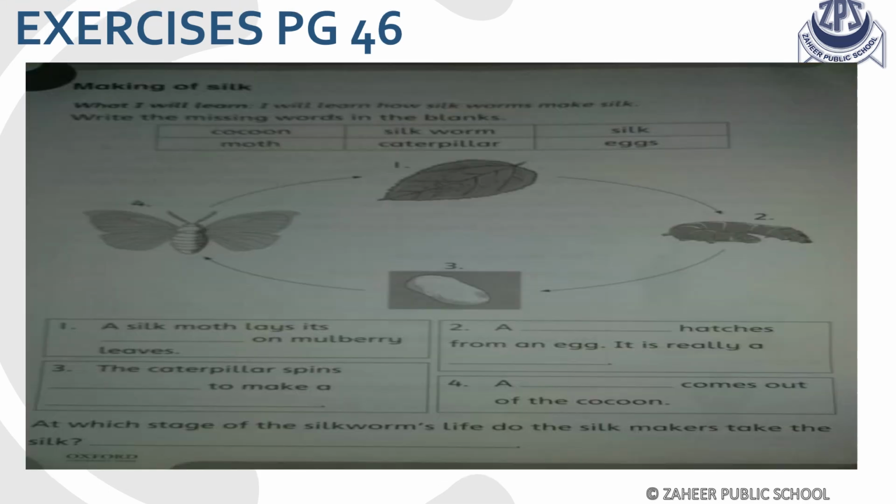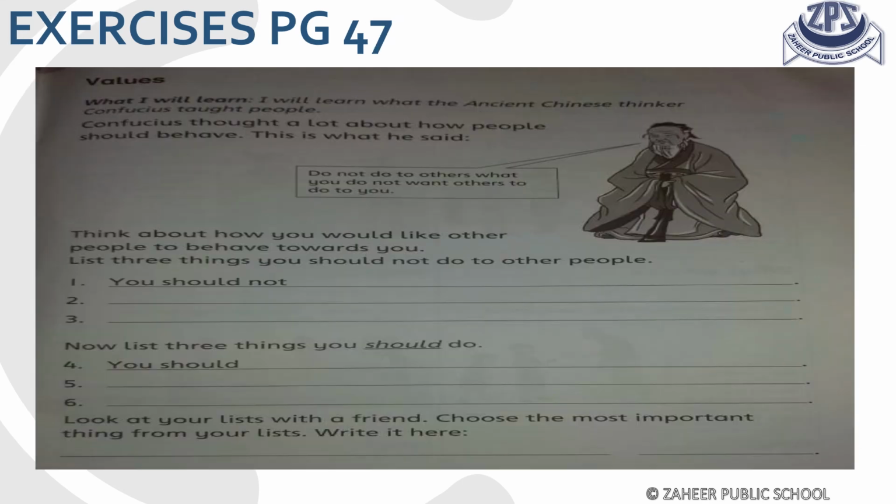The exercise given on page number 46 is about the life cycle of the silkworm. You have to complete these blanks with the help of the word bank given in the picture. And at the last, you have to answer at which stage of the silkworm's life do the silk makers take the silk. So you have to mention the stage of that silkworm. The exercise given on page number 47 is about the ancient Chinese thinker Confucius.